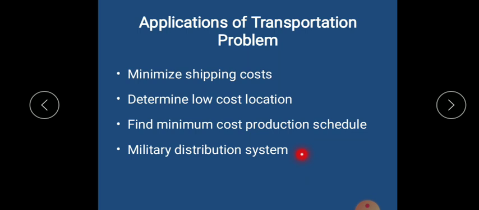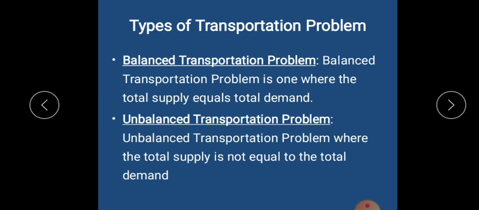And lastly, as we have already covered in module number 1, OR actually started to develop during World War I and World War II. Hence this is widely used in military distribution of various logistics, which is supplied to the army, navy and the air force. How this has to be done, how we can reduce the time, how we can reduce the cost, how we can reduce our supplies, that is resources, to supply these items. So this can be understood, and this is one of the major applications of transportation problem. So we have four main applications of transportation problem.